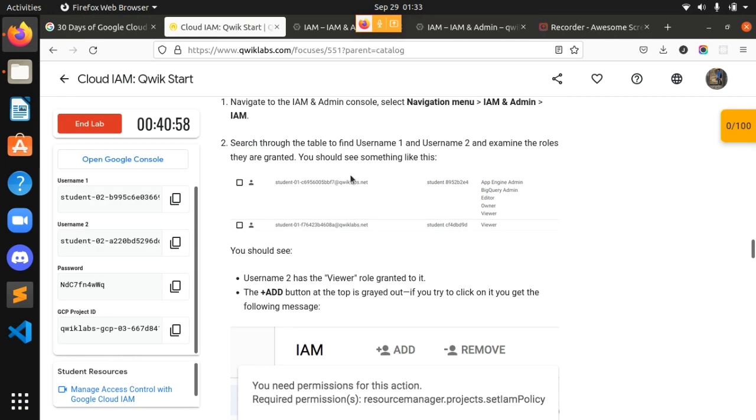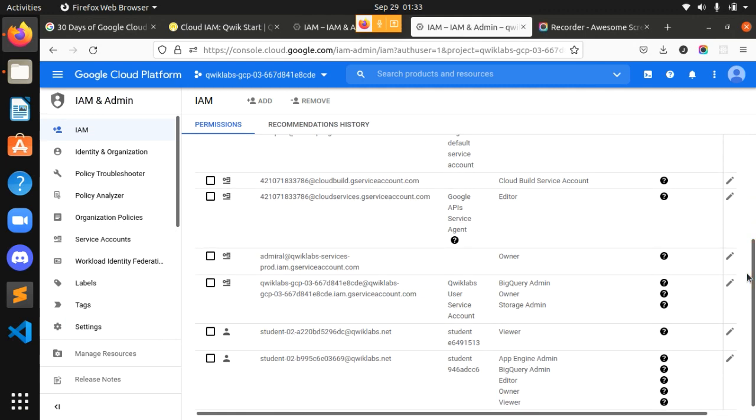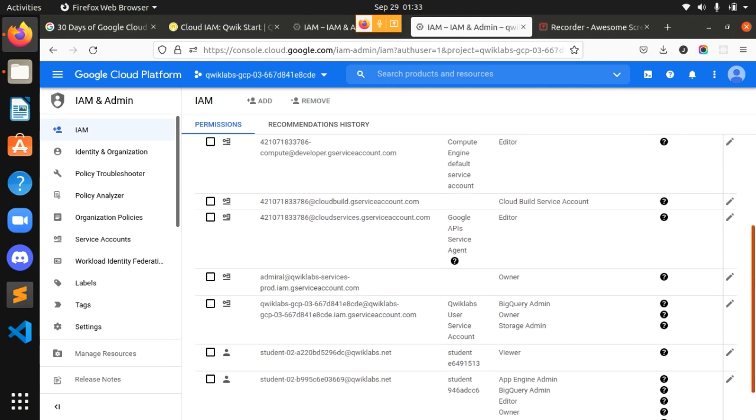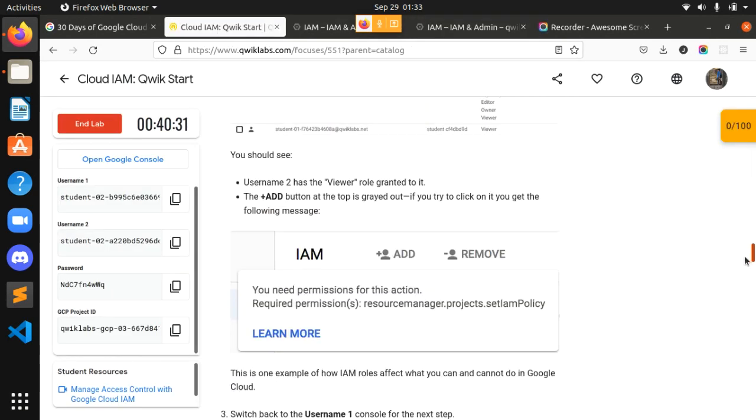Search through the table to find username 1 and username 2 and examine the roles they are granted. So I will search for username 1 and username 2 and see which roles they are being granted, guys. From here we can see that username 1 has the role of a viewer, and username 2 has the roles of editor, owner, viewer, BigQuery admin and App Engine admin. Okay, so that is the view done.